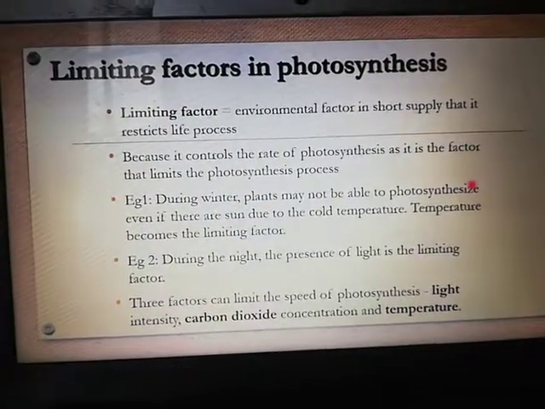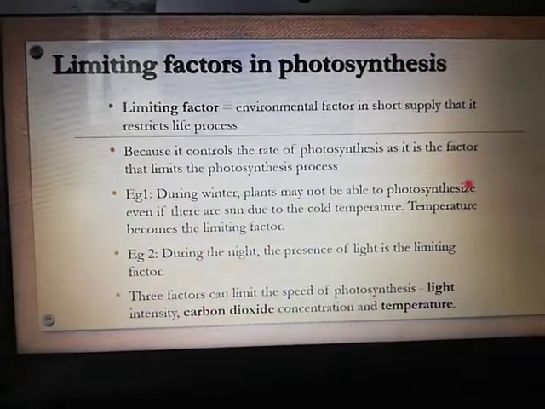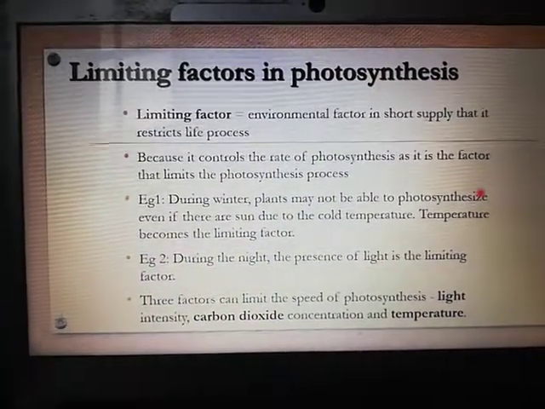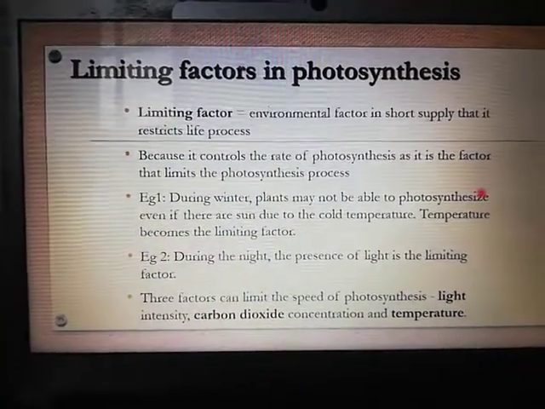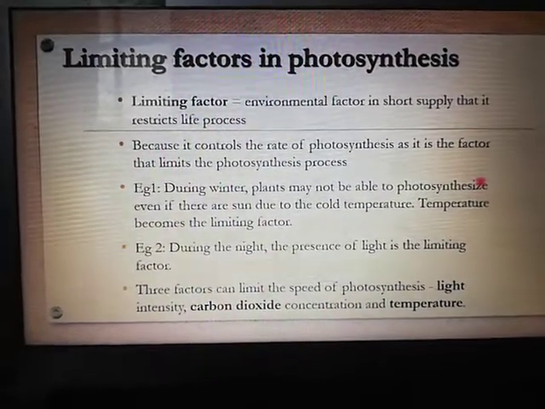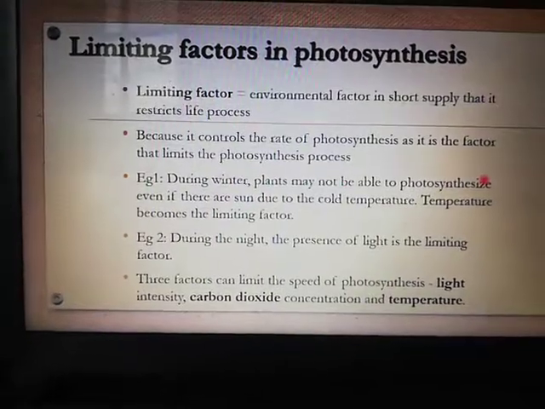Right, so just now we already done the factors that will affect the photosynthesis process, which are the light intensity, carbon dioxide, and also the temperature. Now we move on to the next one: limiting factors in photosynthesis.